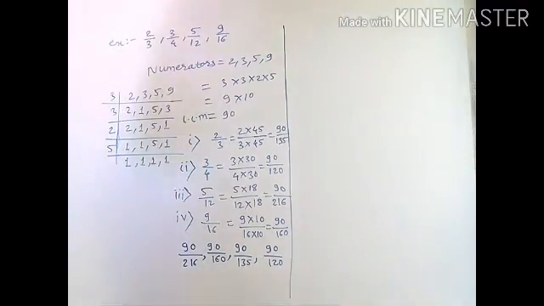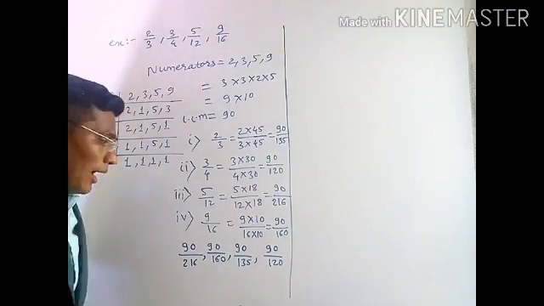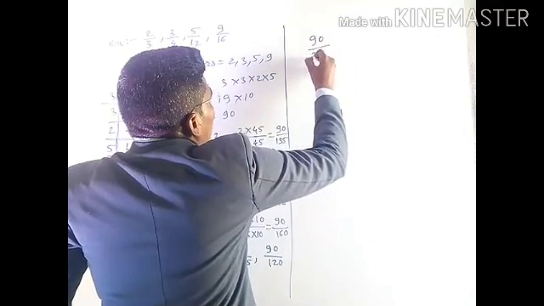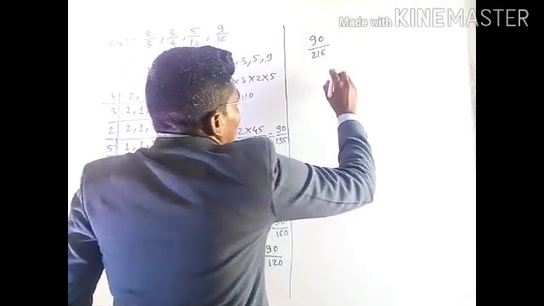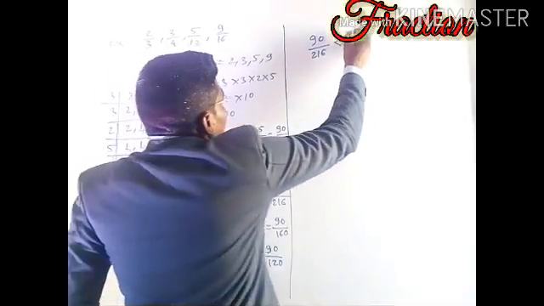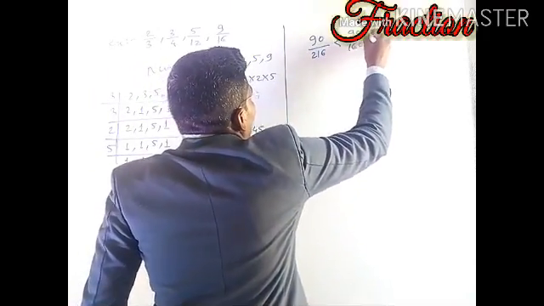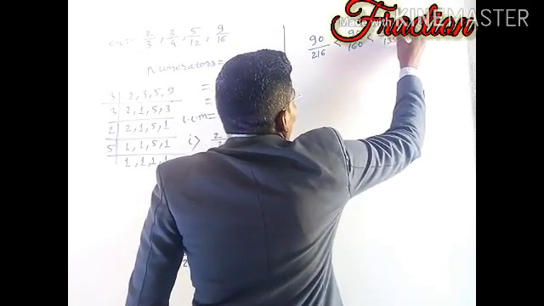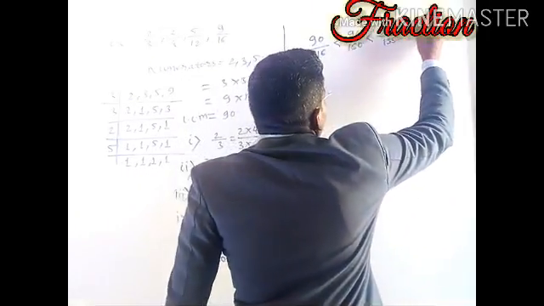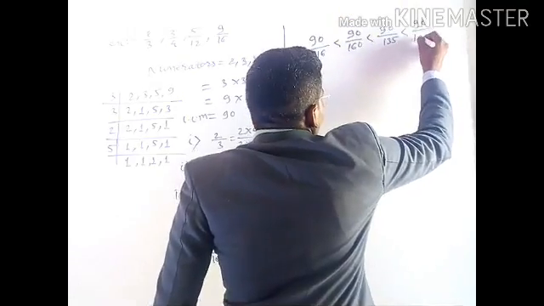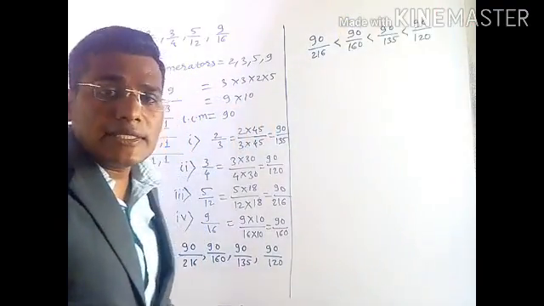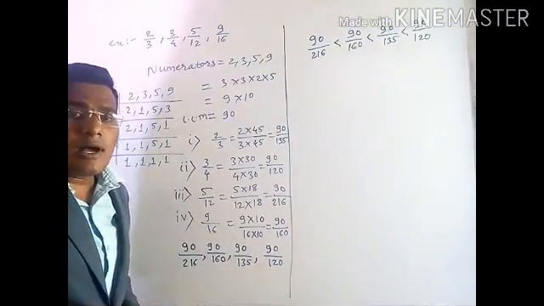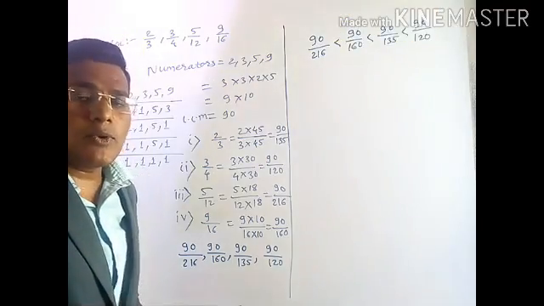So these are nothing but fractions, and hence we can say that 90 by 216 is a smaller fraction than 90 by 160, which is smaller than 90 by 135, which is smaller than 90 by 120, and 90 by 120 is the greatest fraction. This is how we learn to compare fractions by both methods.